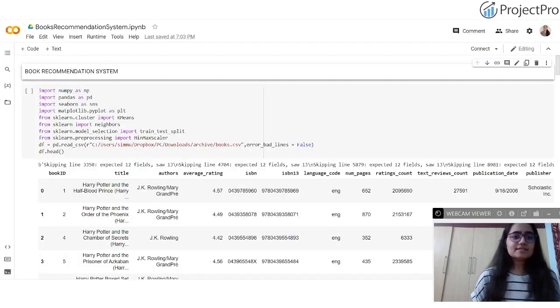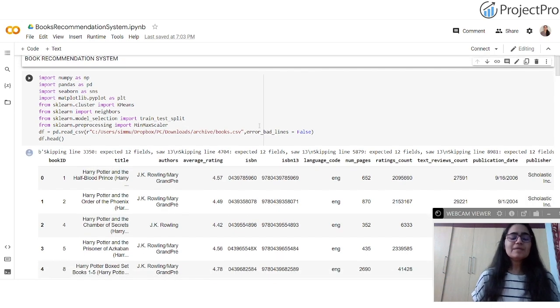Now let me quickly take you through the code of a book recommendation system. A recommendation engine can be for books, movies, products, services, and so on. Here we have the book recommendation system. The sole idea is for you to understand how exactly this process works and how you can get started with building a recommendation system in Python. You first import the libraries NumPy, Pandas, Seaborn, Matplotlib, and so on. And you make use of sklearn. Sklearn, or scikit-learn, is a machine learning library in Python. We are making use of k-means clustering here.